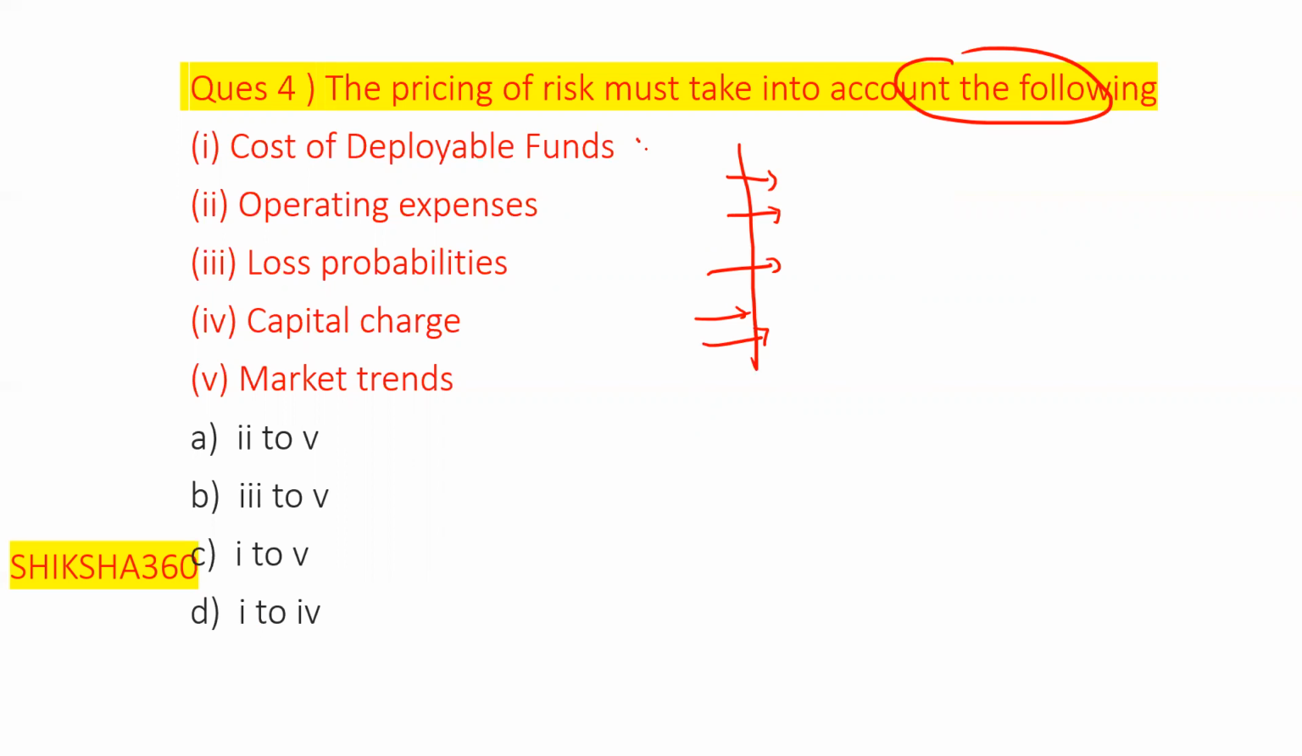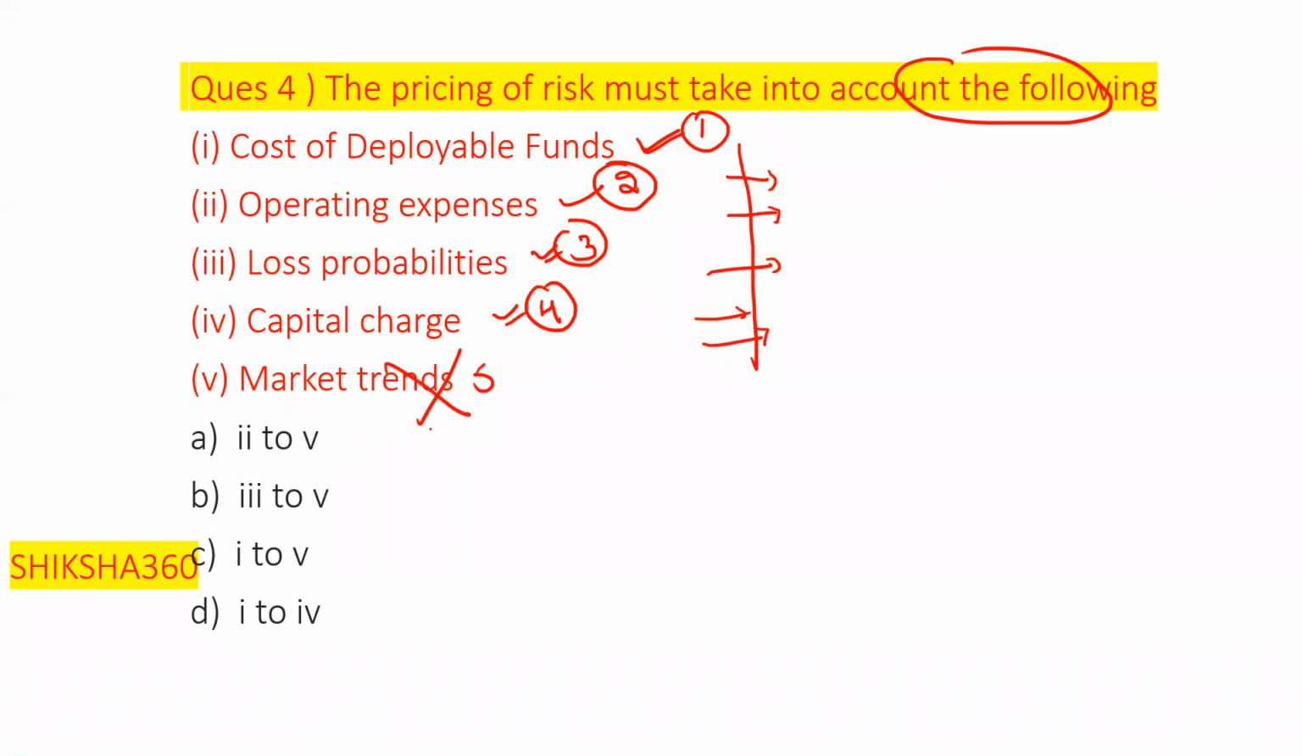First one is the cost of deployable funds. This one is correct. Second one is the operating expenses. This one is also correct. Third one is the loss probabilities. This one is also correct. Fourth one is the capital charge. This one is also correct. Fifth one is the market run. No, this one is wrong.